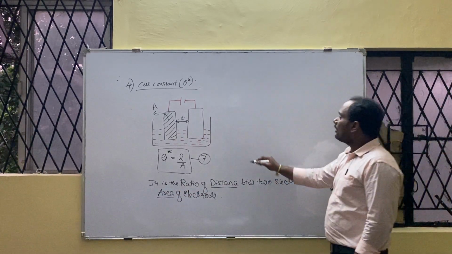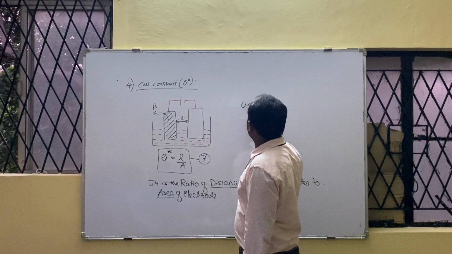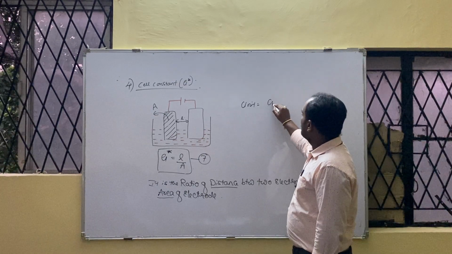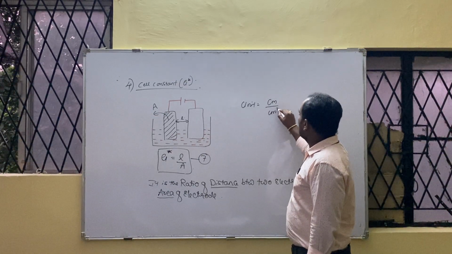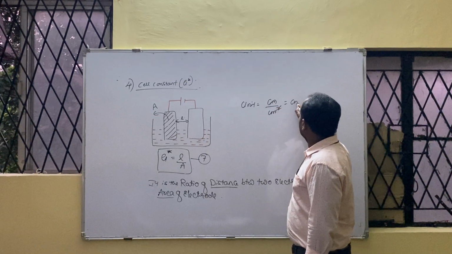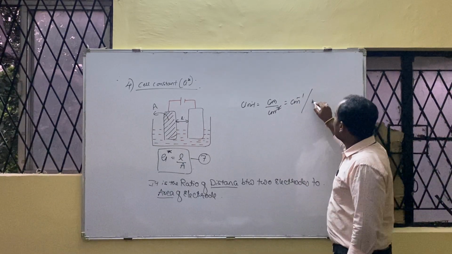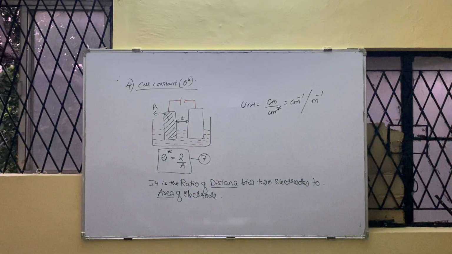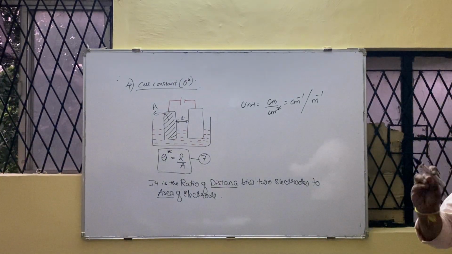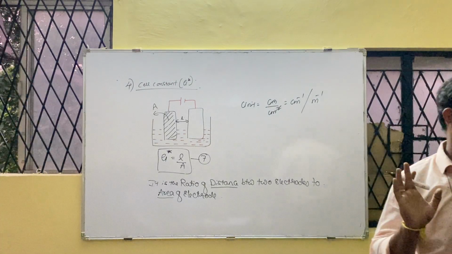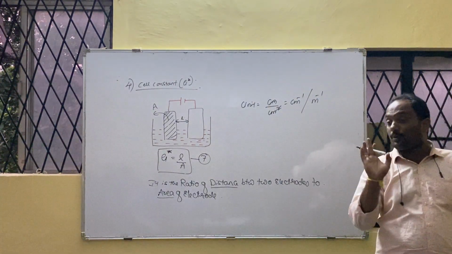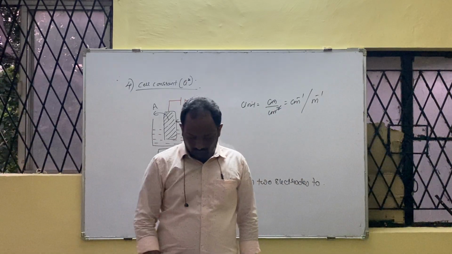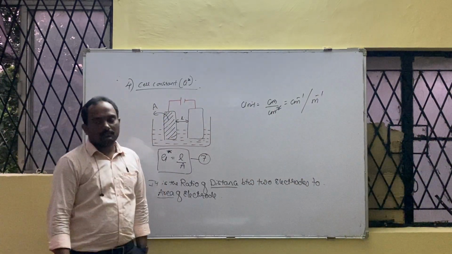Who will tell me the unit of G star? Length is measured in centimeter, area measured in centimeter square. Cancel, what remains? Per centimeter, or you can measure it in per meter. All of you got it? Units are very important, students. Unit must be properly kept, otherwise it is not possible. Any doubts here?